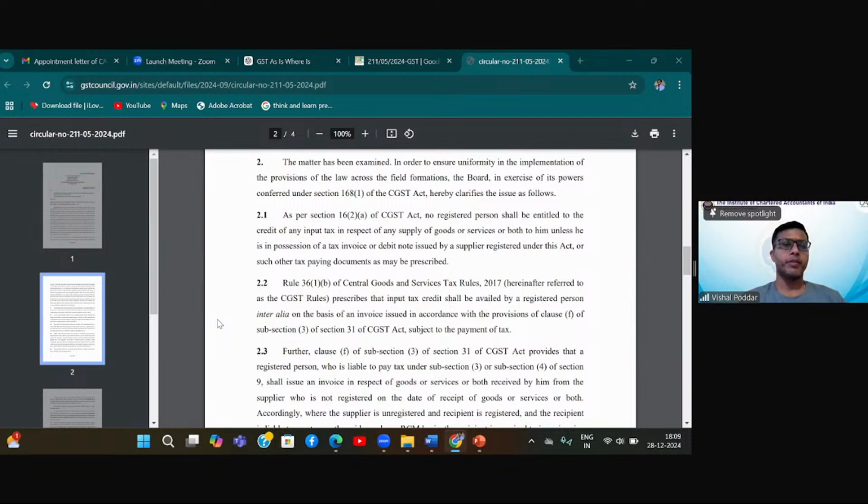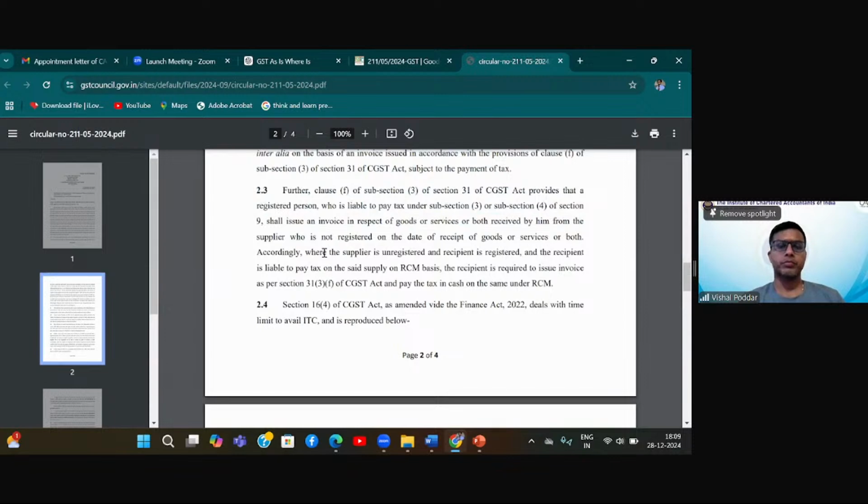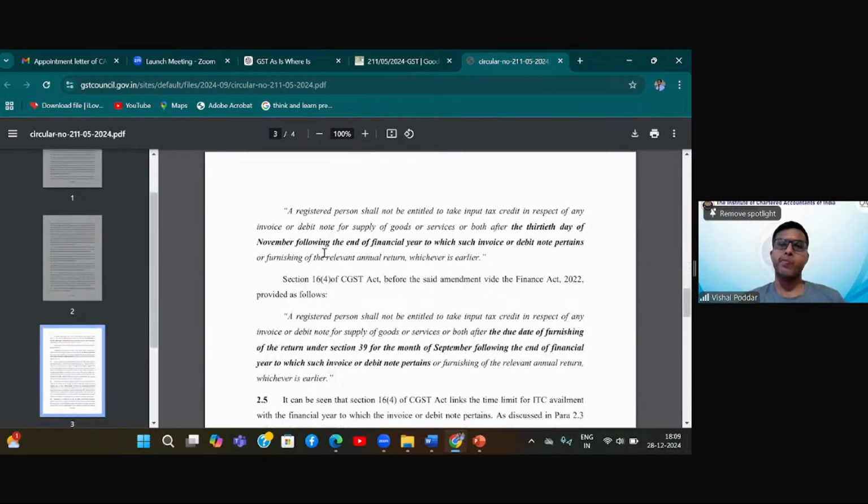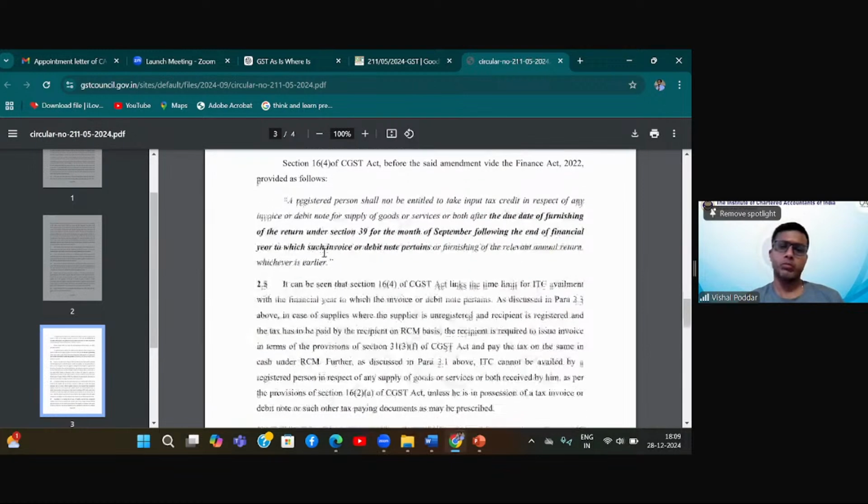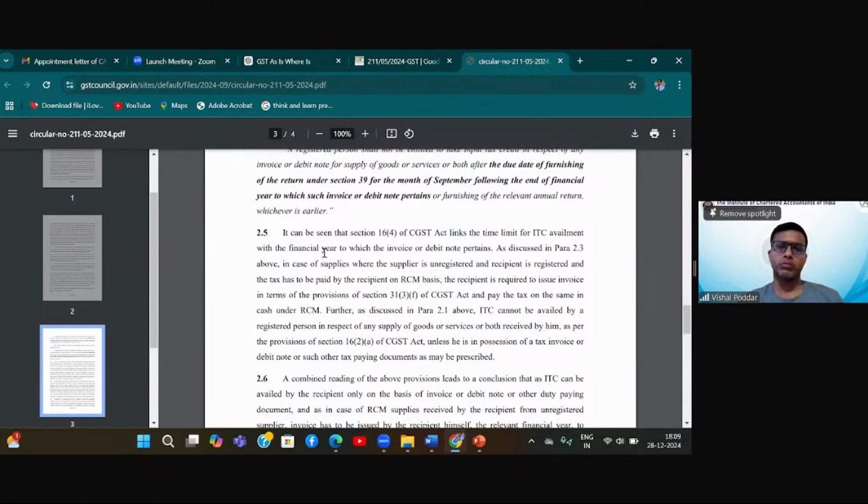Sir, can you give the reference where you have read this? Yes, Hemant. Sir, I have a doubt because last time you said, sir, if the recipient delays by 2 years, you gave the example, he should be able to claim the ITC. But according to this circular, it clearly says the recipient has to issue the invoice at the time of supply. Otherwise, he needs to pay interest, and he may also be charged a penalty.